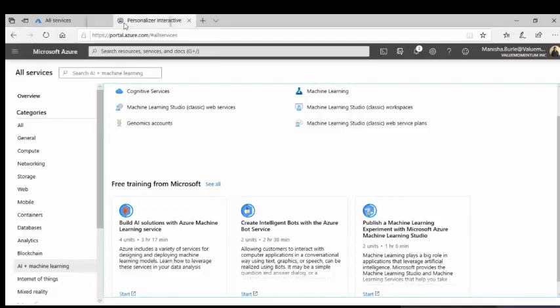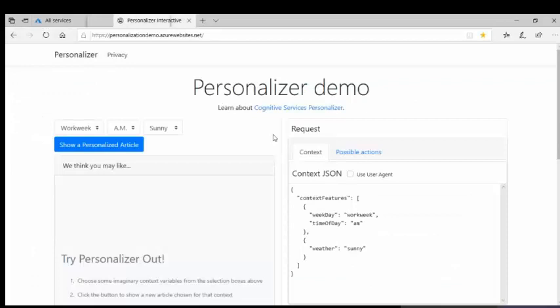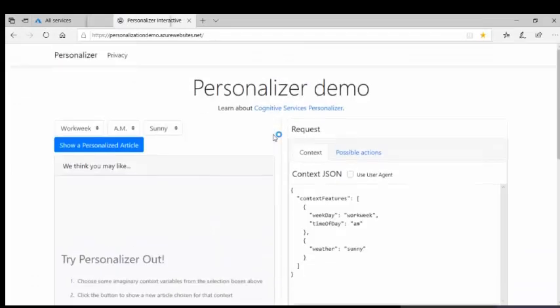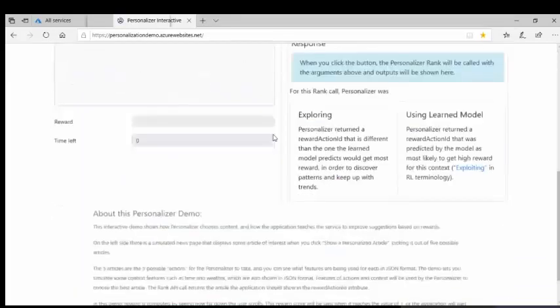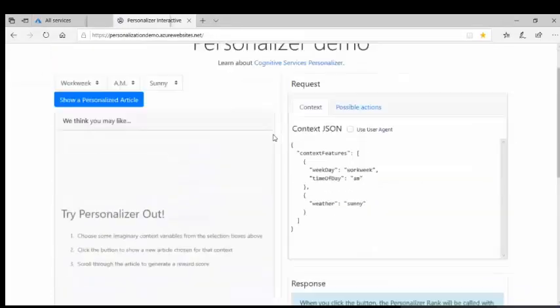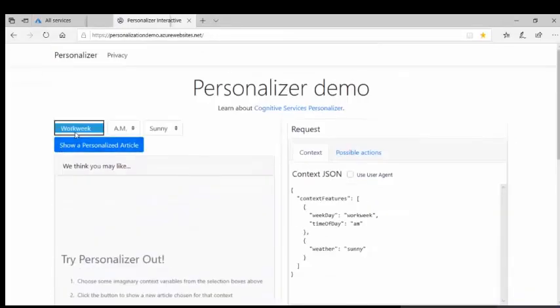Let's see the website. This is the one which the Microsoft personalizer team has already given us. I'm showing you the same for the demo. Here, these are the set of features, right? Work week, time, AM or PM, and the type of the season. So let's click on here, show a personalized article.